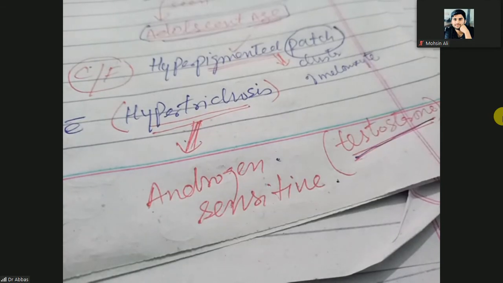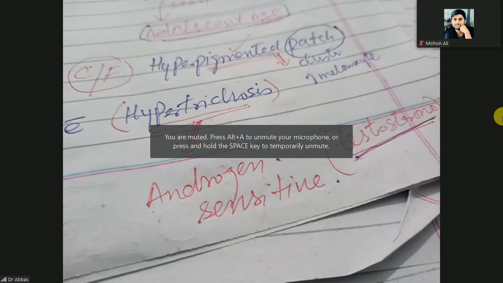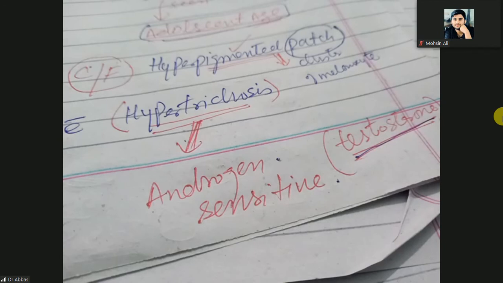So when a person reaches puberty at the adolescent age, testosterone acts on the hyperpigmented patch and it becomes hypertrichosis, due to the testosterone or androgen. That means there will be excessive hair on this hyperpigmented patch.